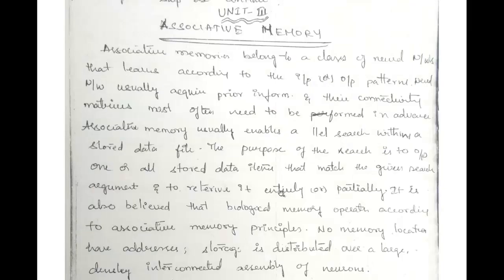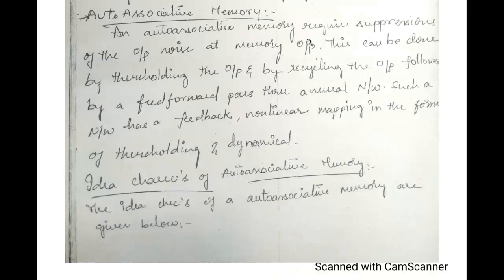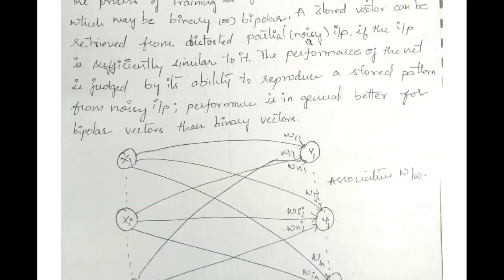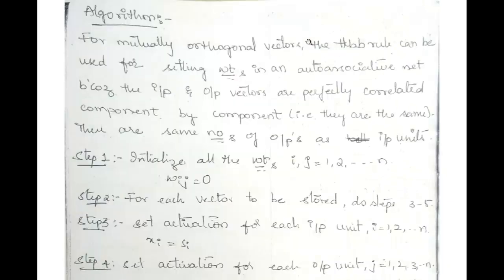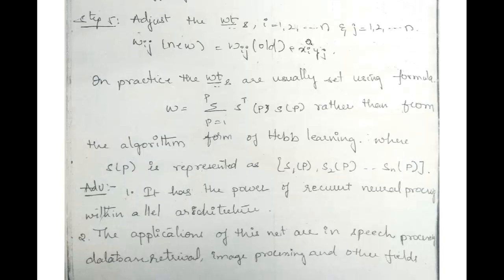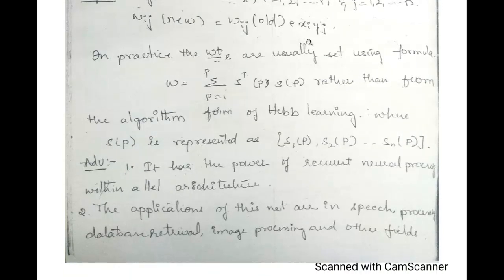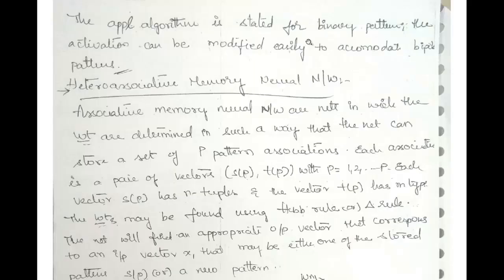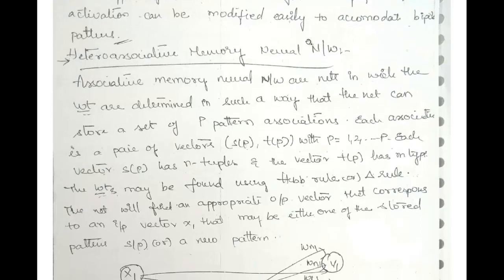So till now we have covered the concept of associative memory and auto-associative memory, its characteristics, then the algorithm, and also the advantages of it. Now we'll move towards hetero-associative memory of neural networks.